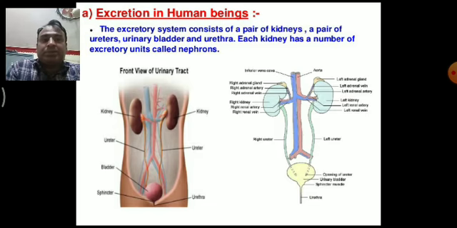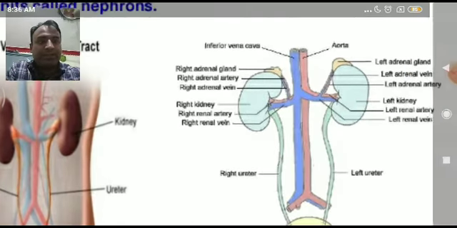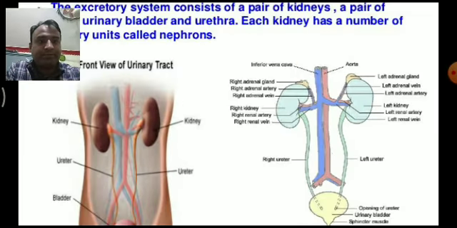The excretory system in humans consists of a pair of kidneys, a pair of ureters, the urinary bladder, and the urethra. Each kidney has millions of structural and functional units called nephrons. Okay, we will discuss the nephron after this excretory system. Now here is the diagram of the excretory system.